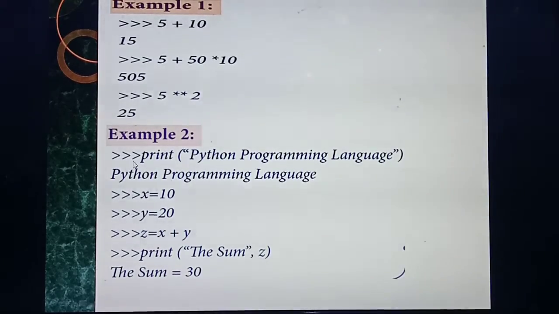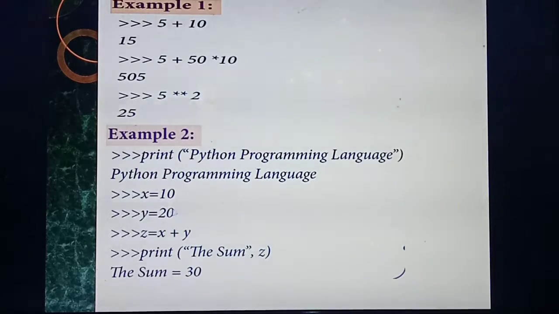Second one, listen. Next, you are giving inside the print statement. What's the use of the print statement? Whatever you give inside the print statement will be displayed on the output screen, isn't it? You studied it last year itself. Inside the print statement you give Python programming language. If you press the enter button, what output will you get? Python programming language. But one thing, you need to give everything inside the print statement with double quotes.